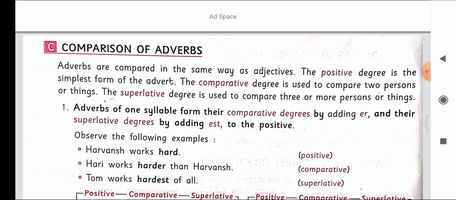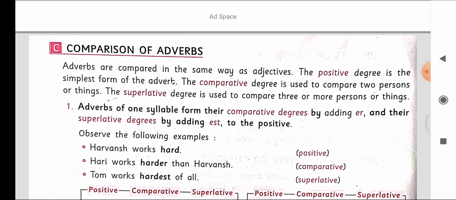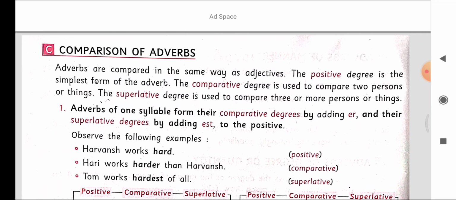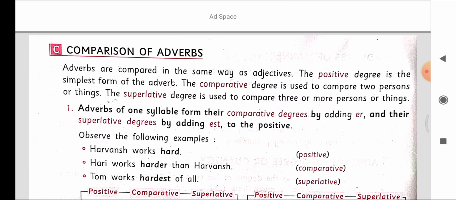So, there are three degrees of comparison of adverbs, that is positive degree, comparative degree and superlative degree. Adverbs are compared in the same way as adjectives. The positive degree is the simplest form of the adverb. The comparative degree is used to compare two persons or things.